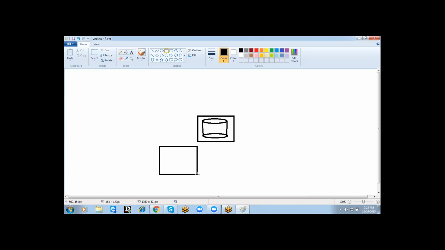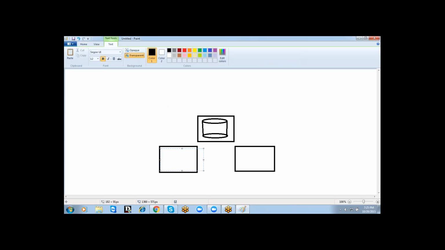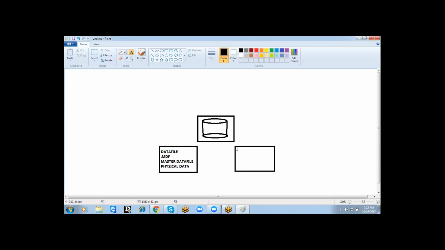Now we are going to take a separate hard disk like this, and we are going to store our database data file and log file in this hard disk, right? So coming to next scenario, first file is a data file. For data file extension is .mdf. MDF stands for master data file. In the same way, physical data stores in this master data file.